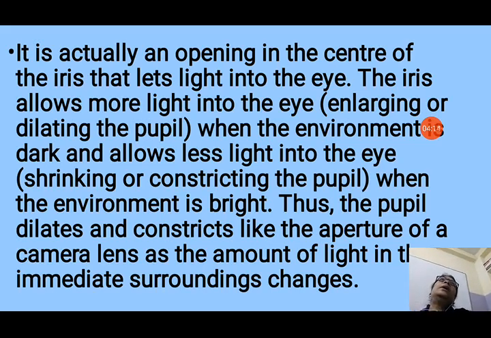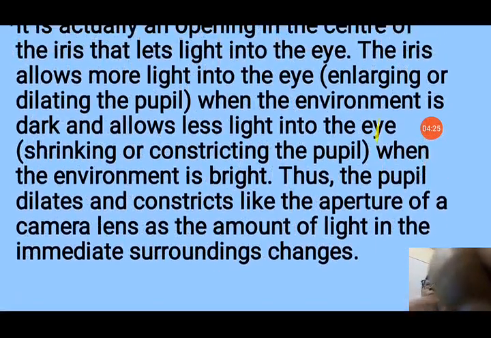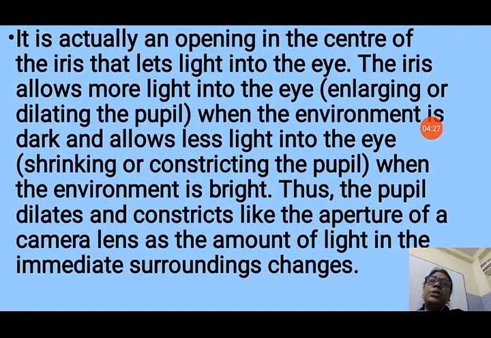When we are taking photographs with a camera, we adjust the light by changing the aperture of the camera lens, as the amount of light in the immediate surroundings changes. If you are going into the dark, what happens? Our pupil enlarges in size. When we are going into very bright light, it becomes smaller in size.